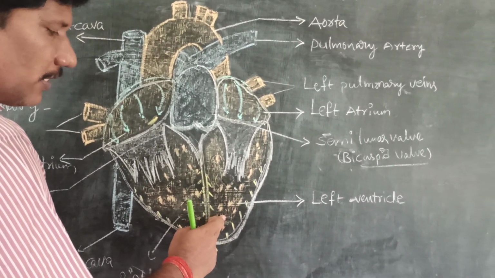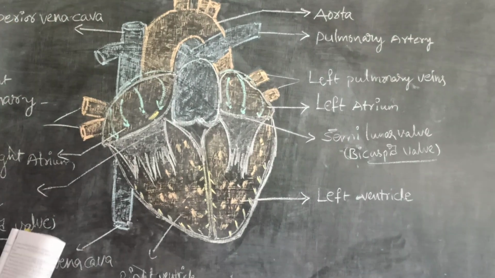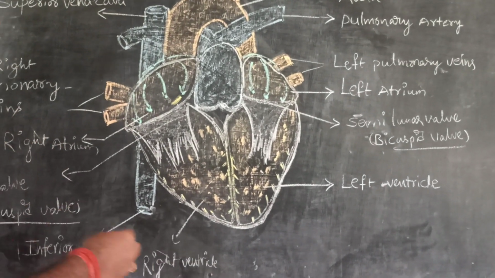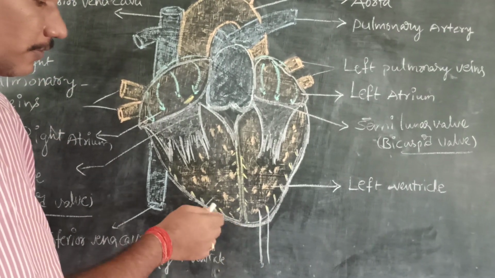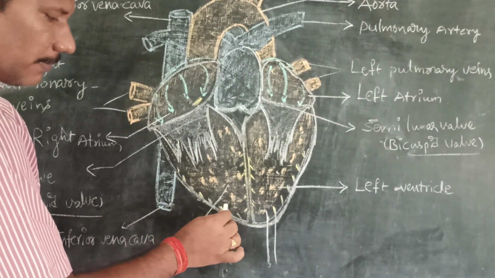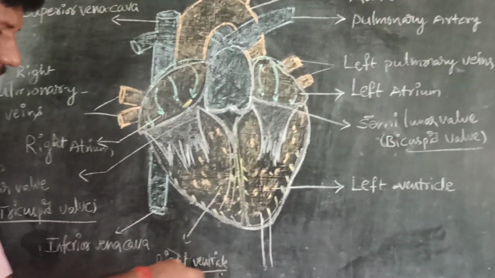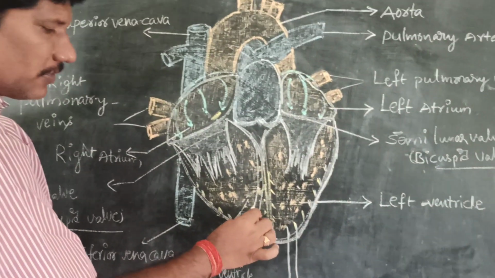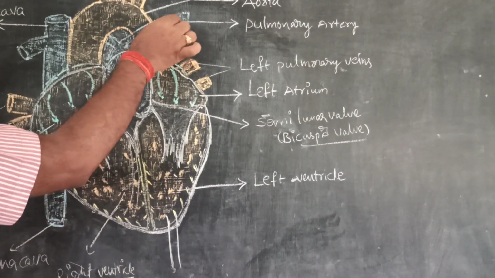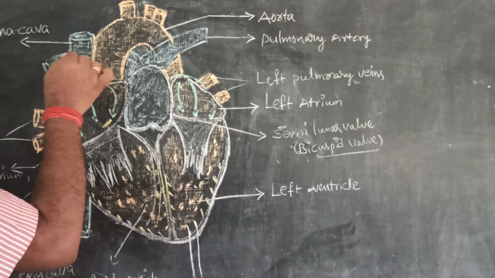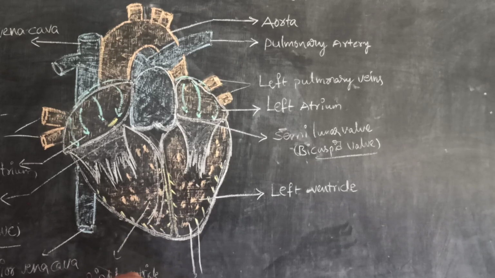Next, another blood vessel originates from the left ventricle, and its valve is called the systemic valve. One major blood vessel arises from the right ventricle and leads to the right lung and left lung.